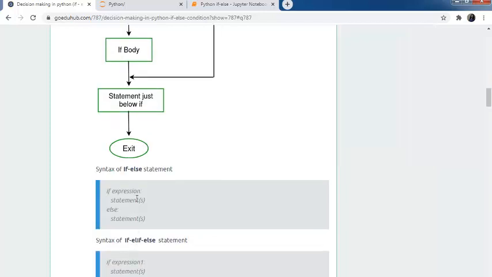So the syntax of if-else statements is like this: if, and then we need to write the expression or the condition, and then the colon, and after the colon we need to provide some indentation. We need to give either a space or the tab, and then write the statements inside this if block. And similarly else, and then colon, and then we write the statements. So now we will see the practical implementation of if-else statements.